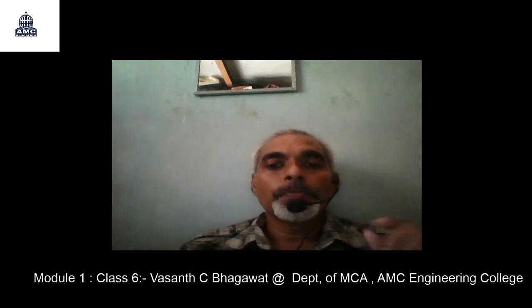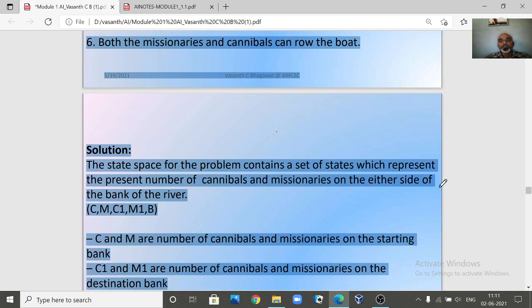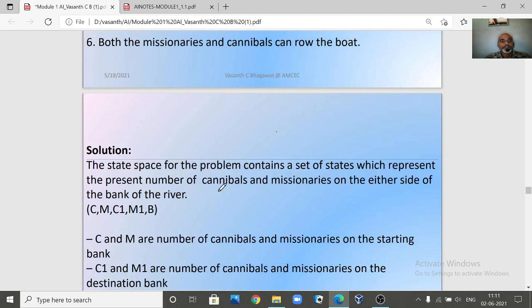We have already discussed that when you take any problem in AI and want to represent it as a state space search, there is no hard and fast rule that you have to define the state space like this only. Depending upon our problem and how you want to solve it, you are supposed to represent that problem properly in the state space search. Now let us see one of the state spaces we are going to define here.